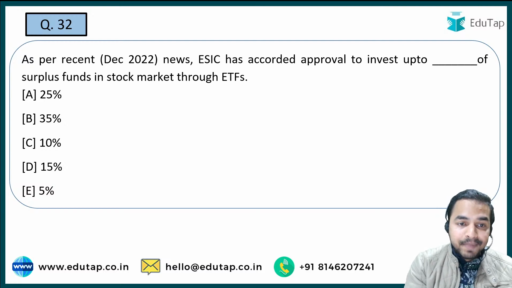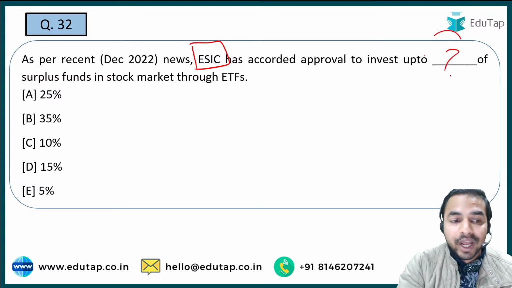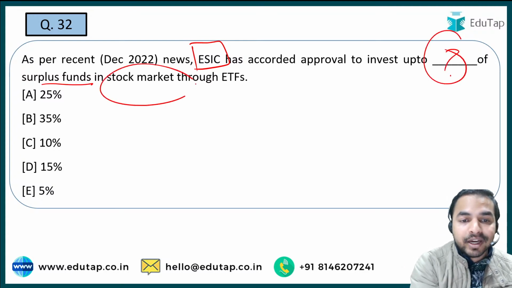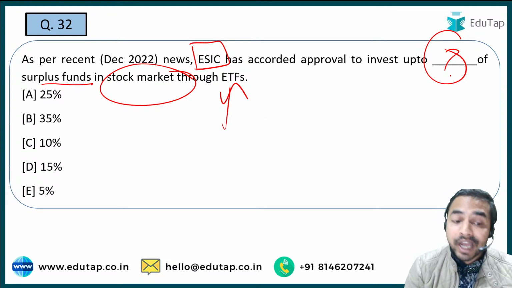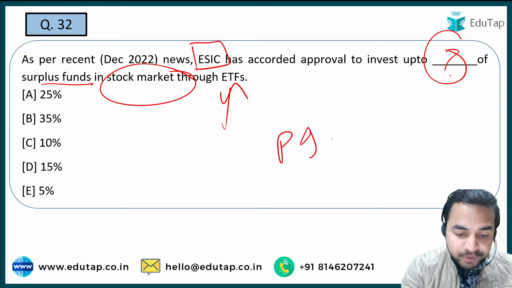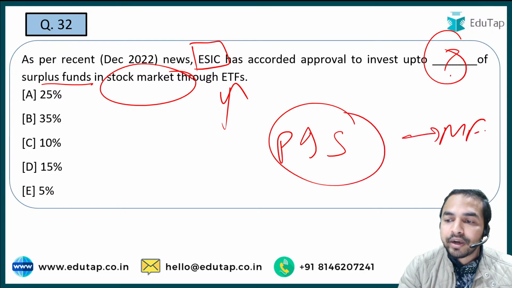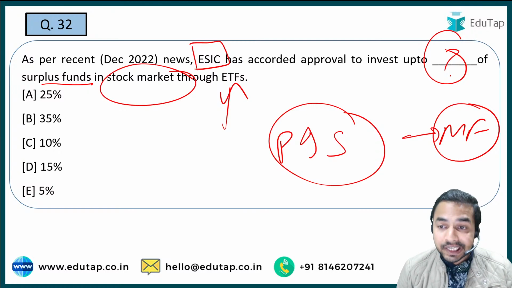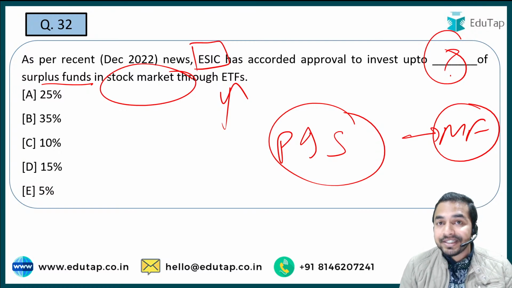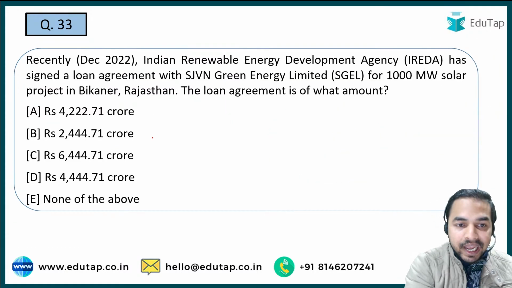Now moving on to the next question. So recently, as per the recent news, ESIC has accorded approval to invest up to -% of surplus funds in stock market through ETFs. ETFs guys, that is exchange traded fund. It is a type of pooled investment security that operates much like a mutual fund. ठीक है जी, तो आपको मुझे बताना है कि बेसिकली क्या वो परसेंटेज है जो कि रिसेंटली यहां पर अप्रूव की गई है बाय ईएसआईसी। हियर गाइस इट इज 15%, दैट इज ऑप्शन डी.